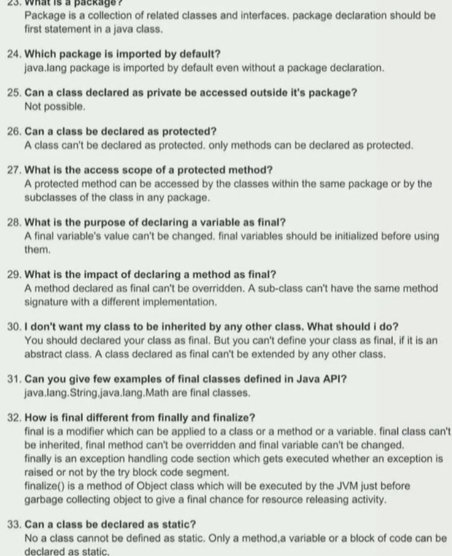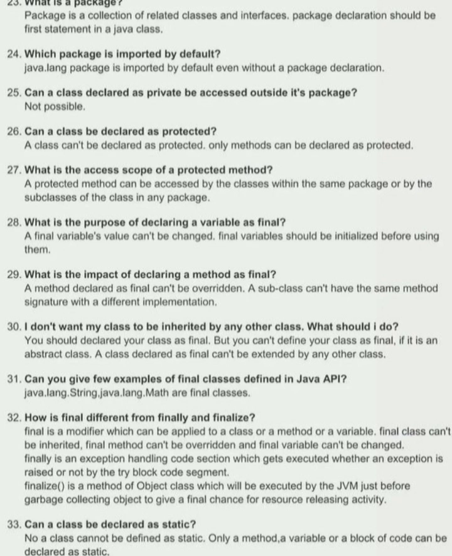24. Which package is imported by default? The java.lang package is imported by default even without a package declaration. 25. Can a class declared as private be accessed outside its package? Not possible. 26. Can a class be declared as protected? A class can't be declared as protected, only methods can be declared as protected. 27. What is the access scope of a protected method? A protected method can be accessed by the classes within the same package or by the subclasses of the class in any package.